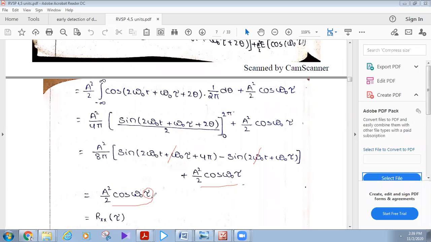So the random process A cos omega naught t plus theta is a wide sense stationary process. Have you understood the problem?